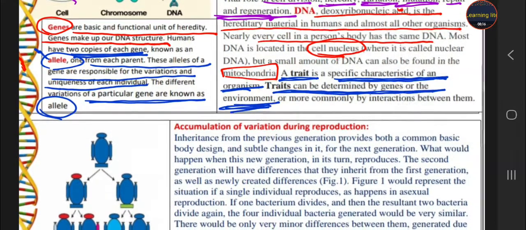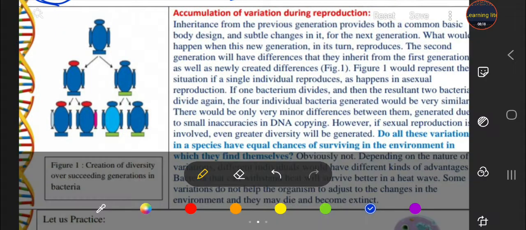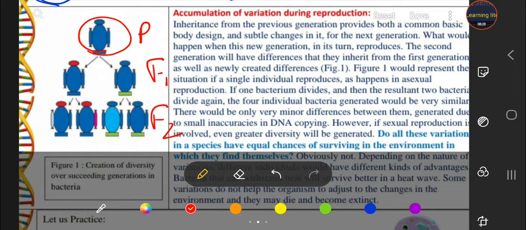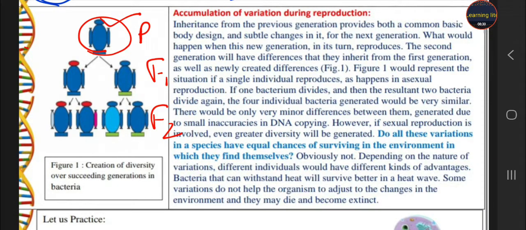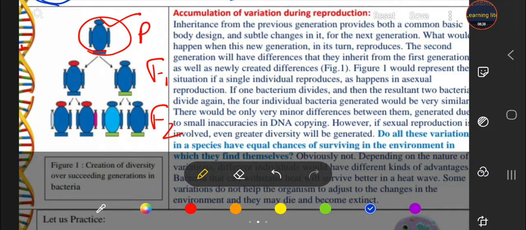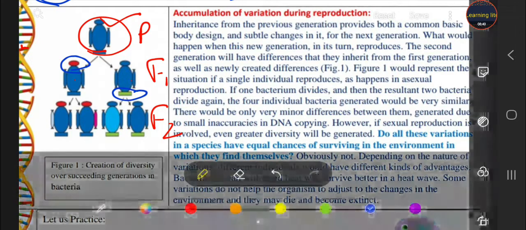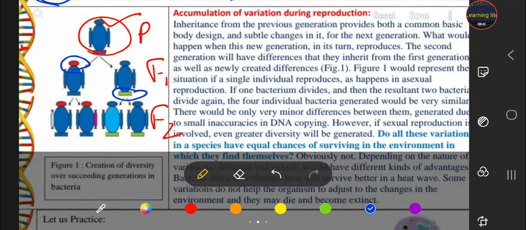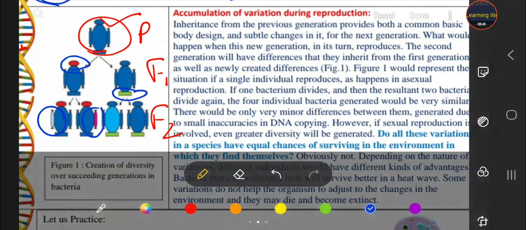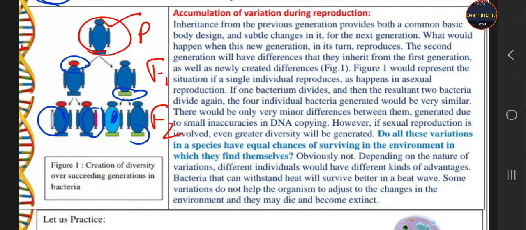Okay student, now let's see an example of a variation. What is the variation here? This is the parent, student. This is your F1 generation and this is your F2 generation. Note there is a single parent, which divided into two parts. Note down the variation here. Red part is here, green part is here. And in the F2 generation, when these both are crossed, you see the changes. Grey one is here, pink is here, sky blue color is here and green is here.